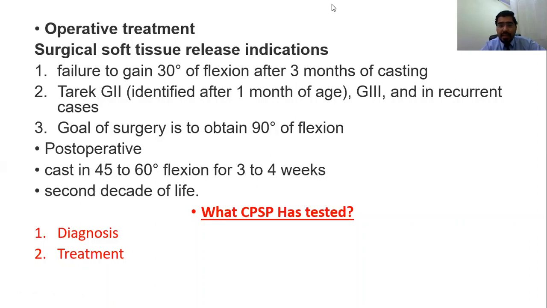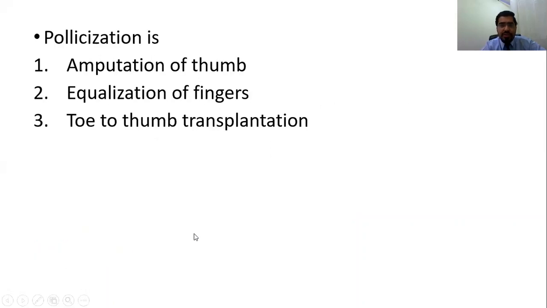And second decade of life. I think this is nothing to do with this. So the options, operative treatment indications are these main 3 indications. So our question was related to the first one. CPSP has tested congenital knee dislocation and the treatment as well.